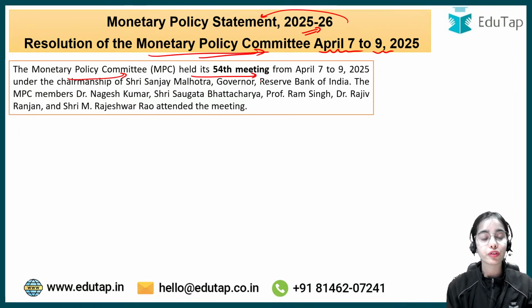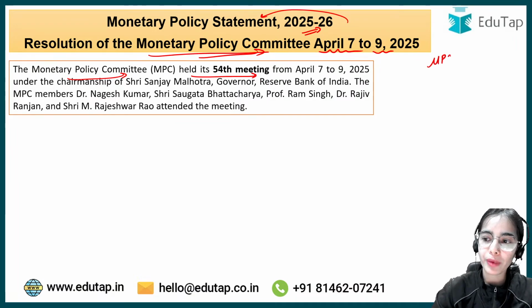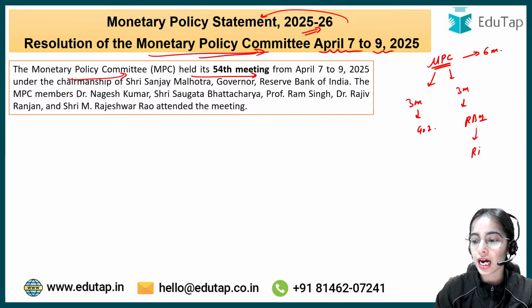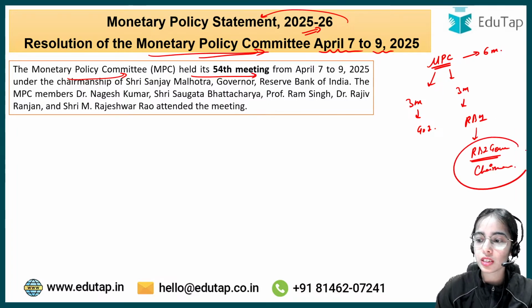As you know, the Monetary Policy Committee consists of 6 members. 3 members are nominated by the Government of India, and 3 members are from the Reserve Bank of India. Among these 3 members from the Reserve Bank of India, there is the RBI Governor, who is a member as well as the chairman of this Monetary Policy Committee.